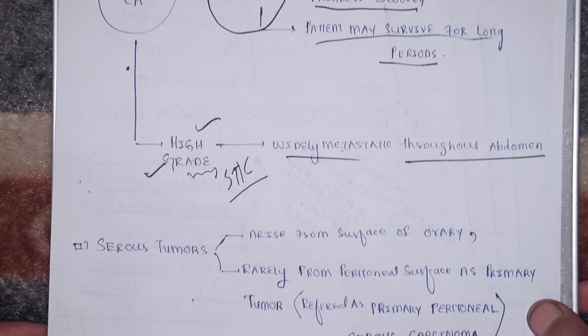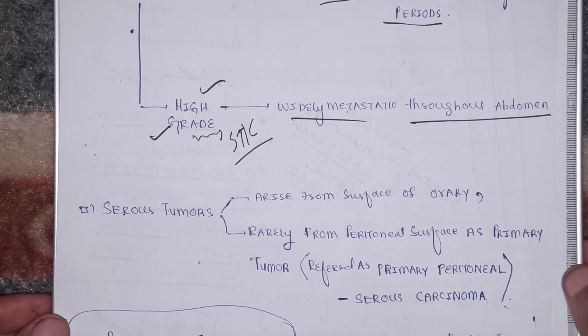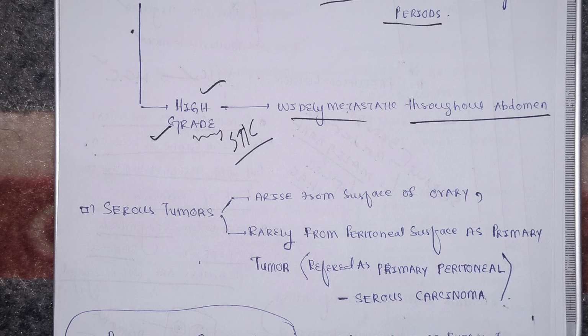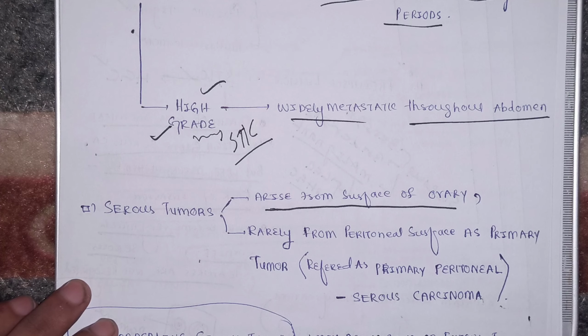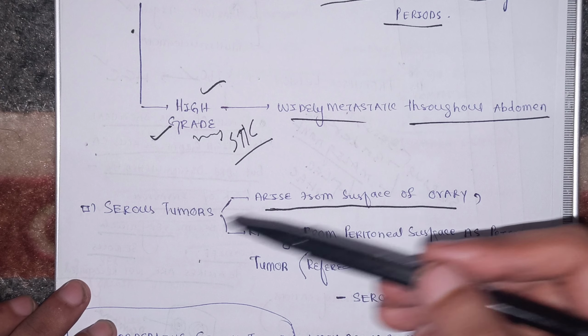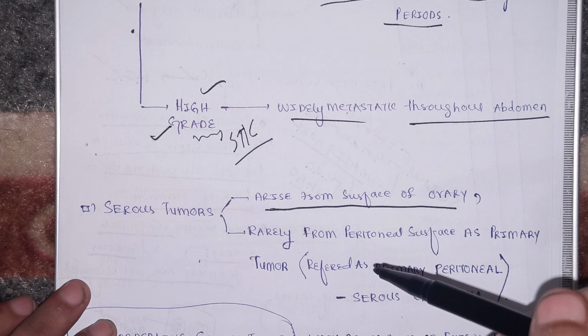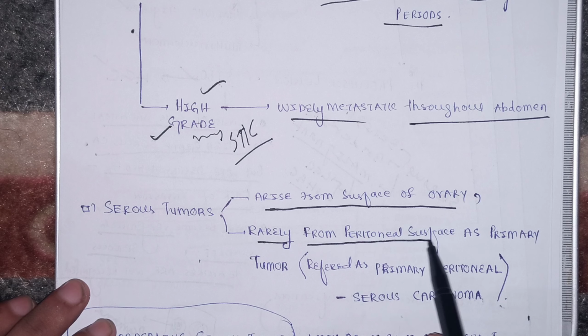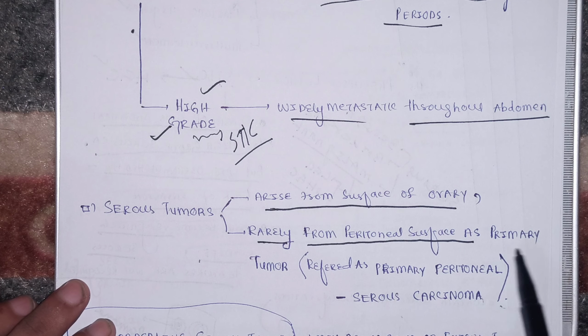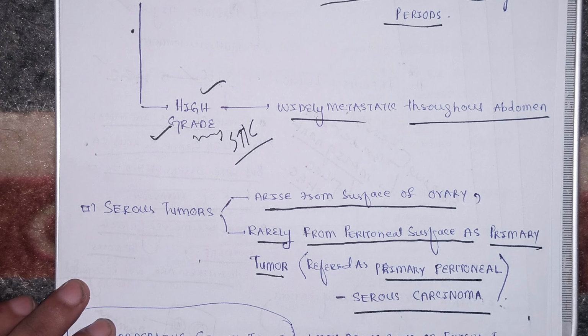A few more things to be mentioned here, beta. There are some serous tumors which we were talking about. What did I say? The serous tumors arise from the surface of the ovary, as we have been discussing from the very first second of the video. But don't forget, rarely they may arise from the peritoneal surface, and in that case they are called primary peritoneal serous carcinoma.